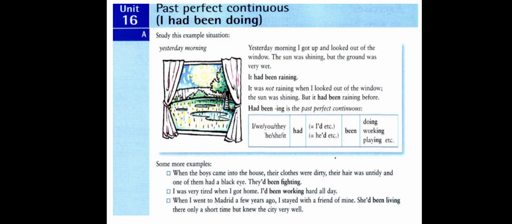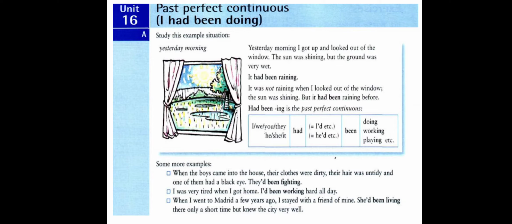And the form is had plus been plus verb plus ing. Here is a table for the form of the verb. If we have the subject I, we, you, they, pronouns, plus had, plus been, plus verb plus ing, it becomes I, we, you, they had been doing, or I, we, you, they had been working, or I, we, you, they had been playing.